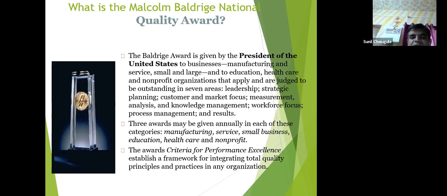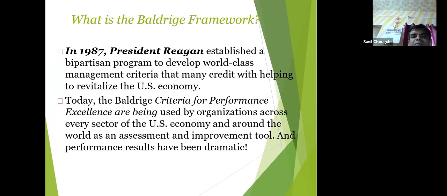If that framework is completed by any company in any of the categories, that award is given to them, for integrating total quality principles and practices in any organization. So what is the framework? That is what is important for us to study as a non-financial parameter for performance management.